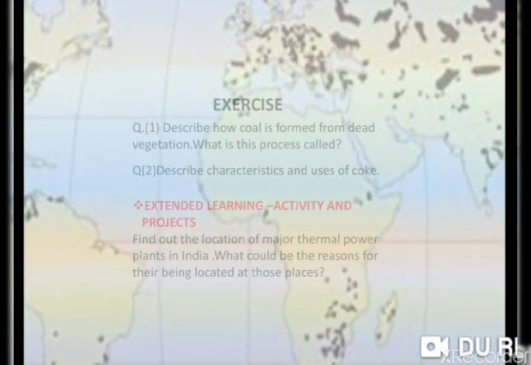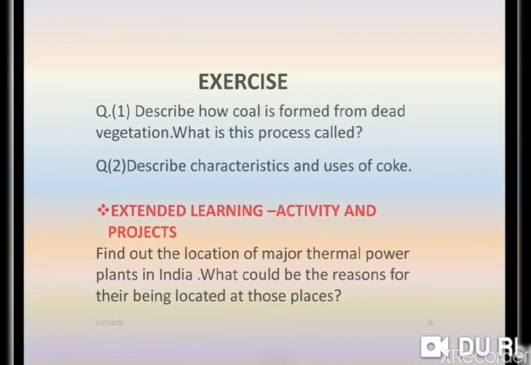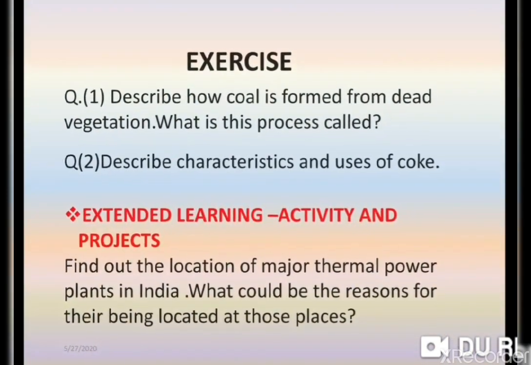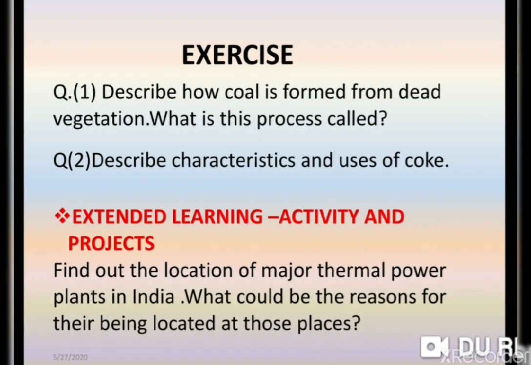Now children, whatever we have learnt about coal in this video, we will do an exercise, and I hope all of you know the answers very well because the answers are given in the previous slides. Question one: describe how coal is formed from dead vegetation. What is this process called? You can easily explain how coal is formed from dead vegetation.